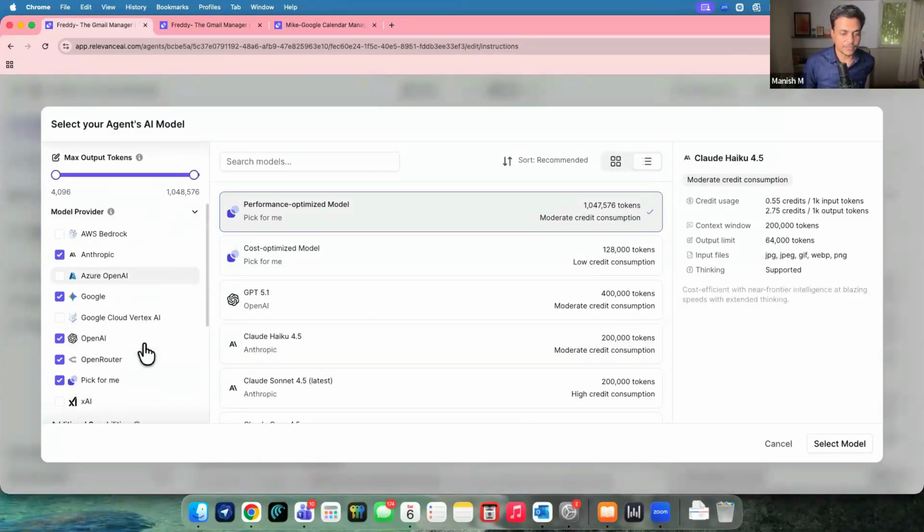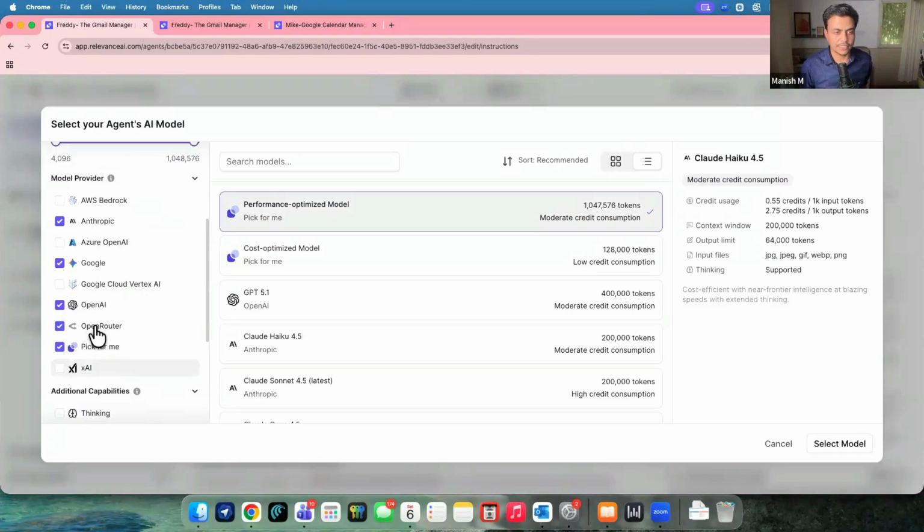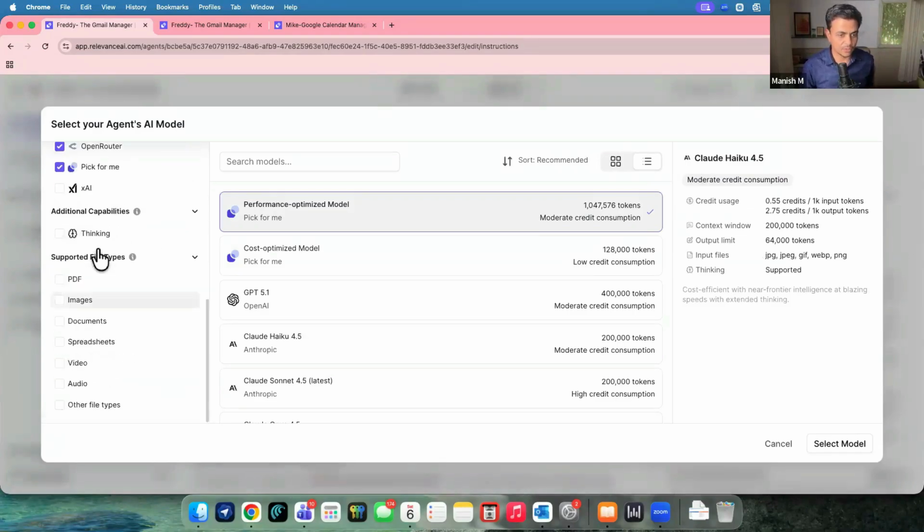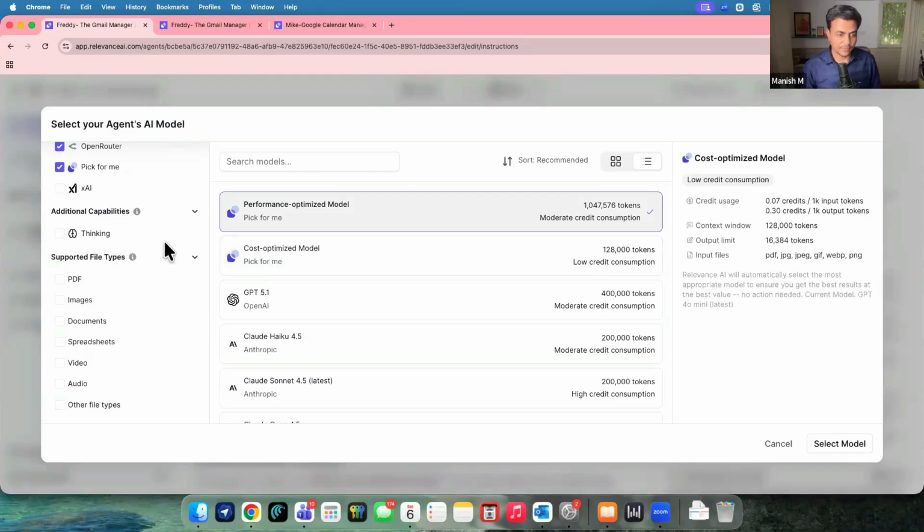So yeah, plenty of different options. I'll again say xAI is there, AWS Bedrock, and other stuff. Plus, you can also see what kind of files they support. Each LLM also has file processing capabilities, and even the agent has file processing capabilities. So what kind of files are there? Audio, video, PDF, image, and so on, right?